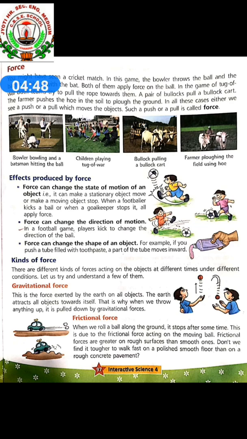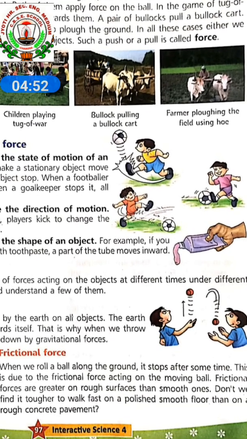Effect produced by force. So what effects are produced by force? Force can change the state of motion of an object. It can make a stationary object move or make a moving object stop. If we want to push, we can stop and move fast also.